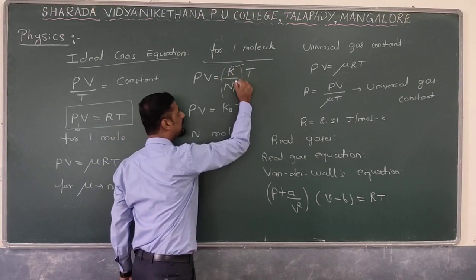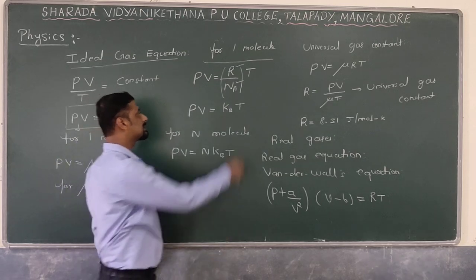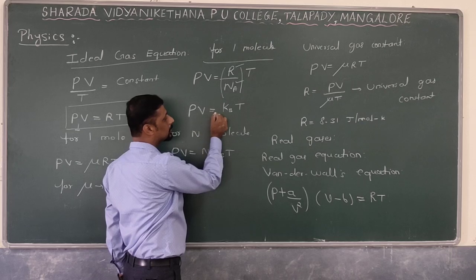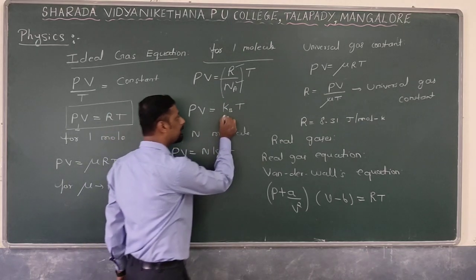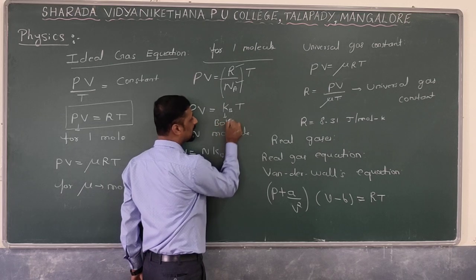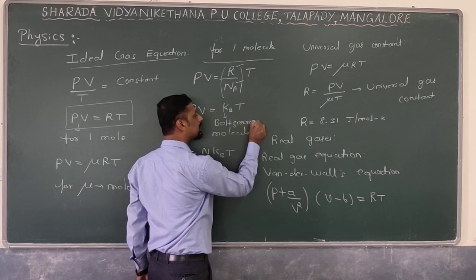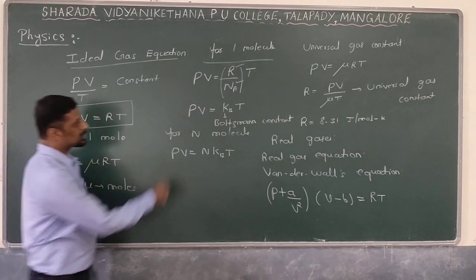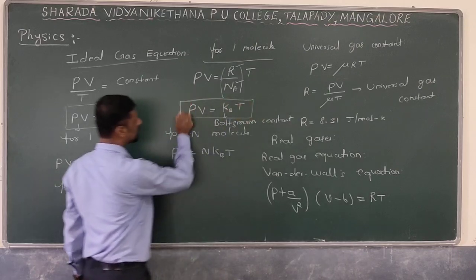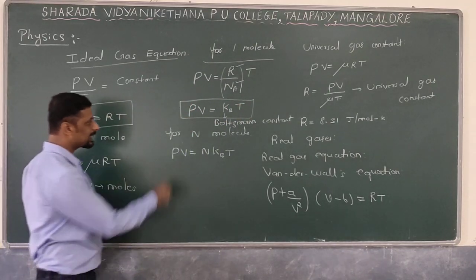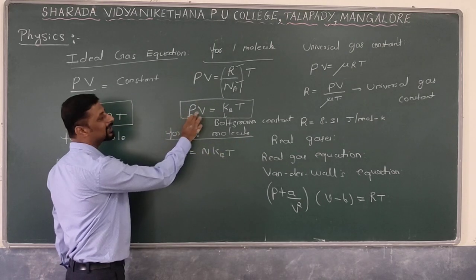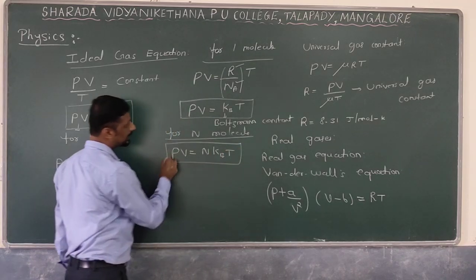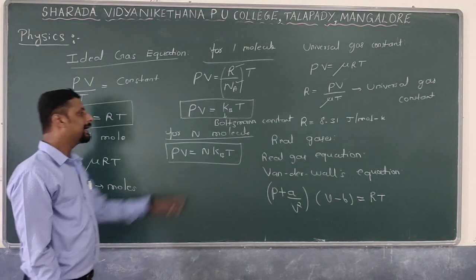R is a constant, Na is also a constant, and hence this ratio is replaced by another constant, that is PV is equal to kB into T. What is kB here? kB is called the Boltzmann constant. Next, PV is equal to kBT is the ideal gas equation for one molecule. If you consider n number of molecules, then for one molecule it is kB into T, and for n number of molecules, that is n into kB into T. That is PV is equal to n into kB into T. This is the ideal gas equation.